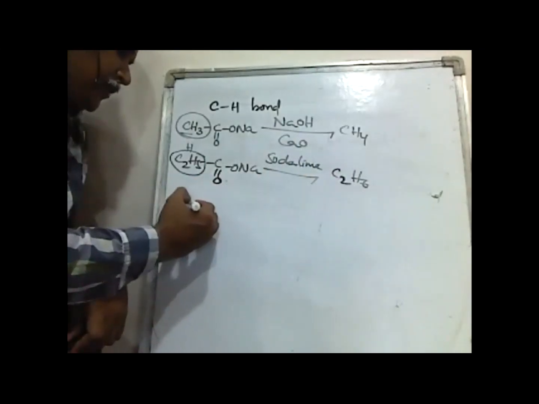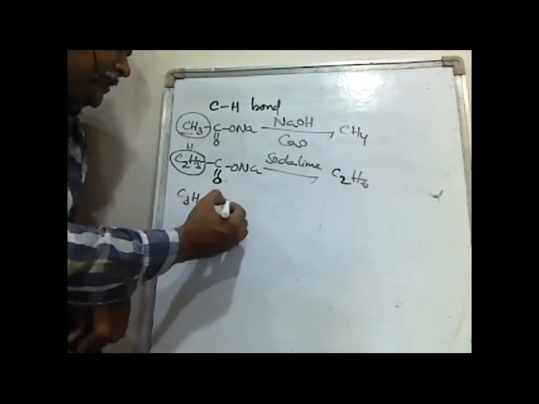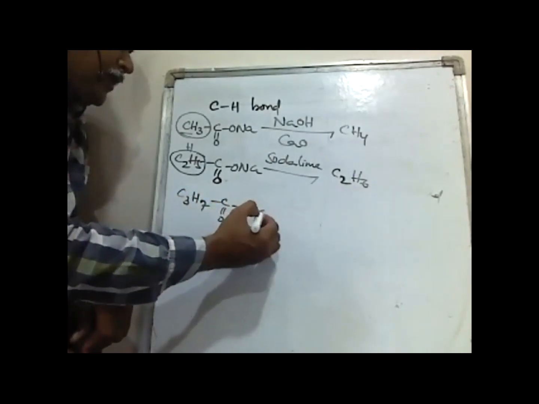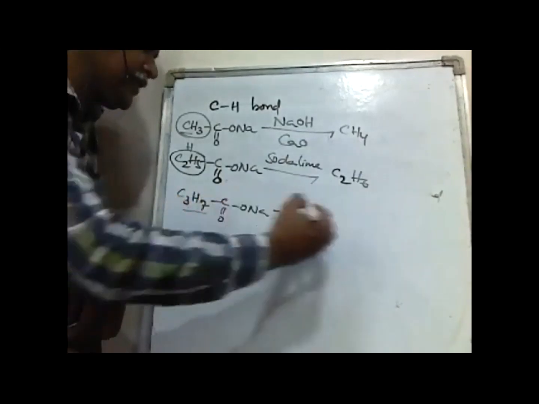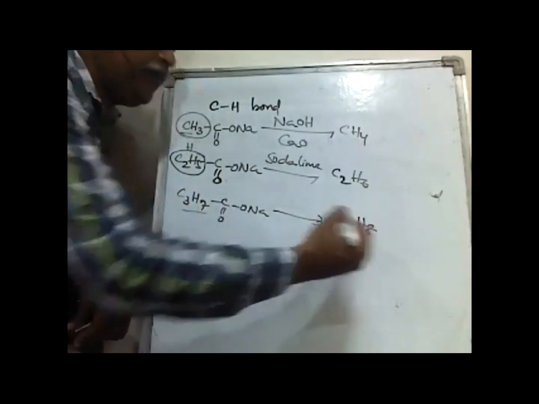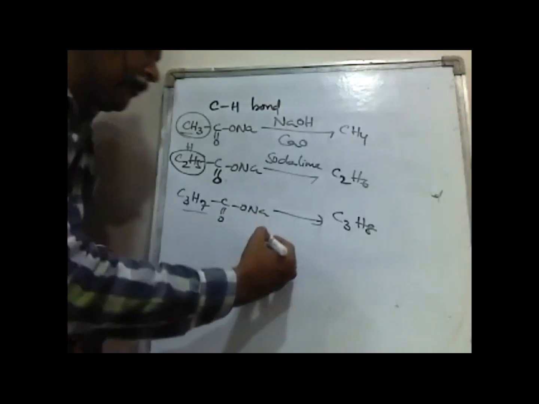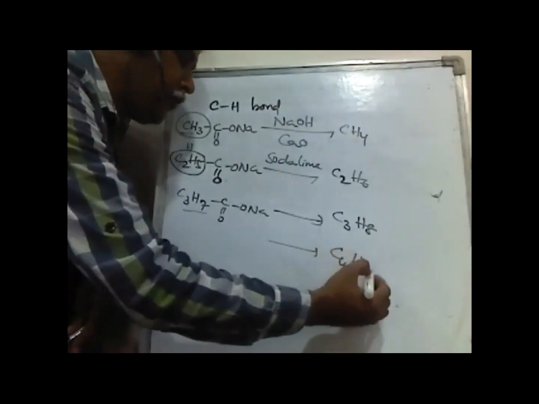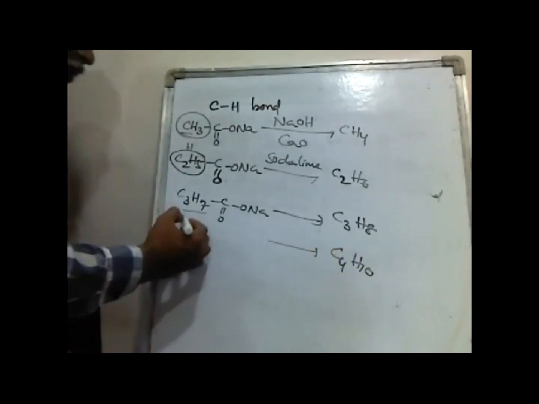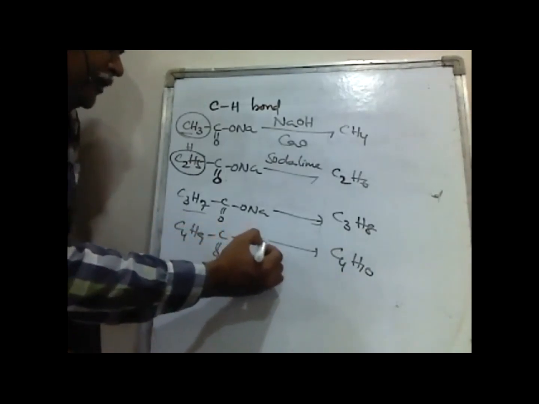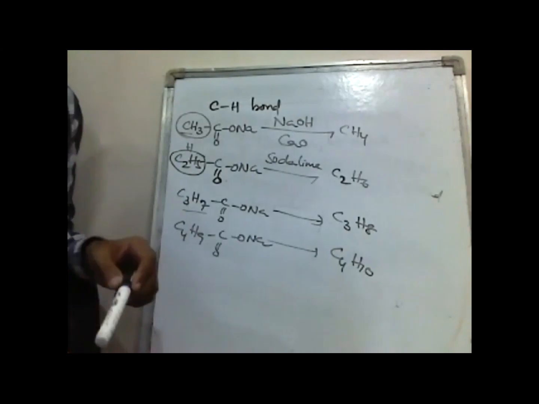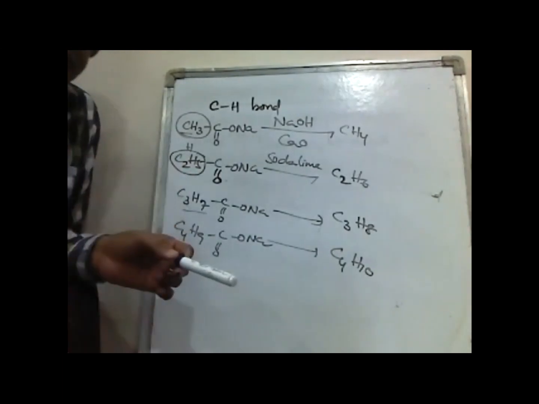For example, if you take C3H7COONa, sodium salt of butanoate, we will get C3H8, propane. Suppose I want to prepare C4H10, then what I have to take? C4H9COONa. So from an objective point of view, a question may be asked like this.